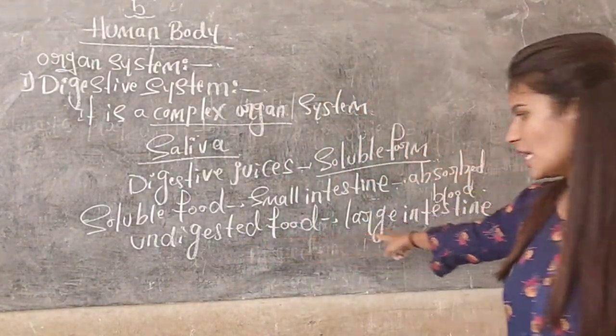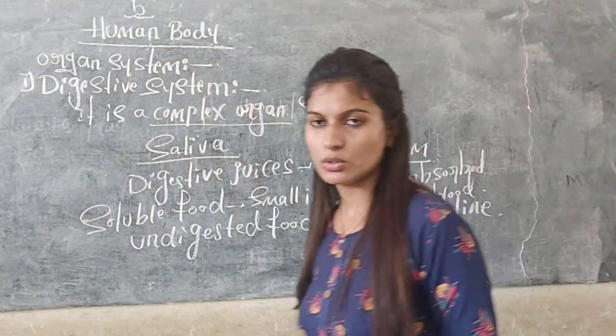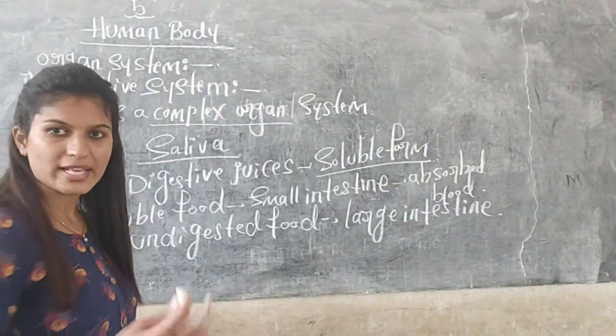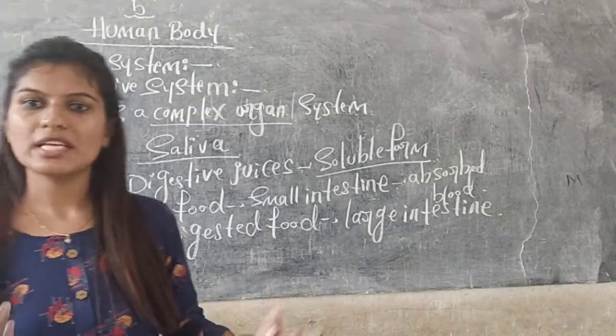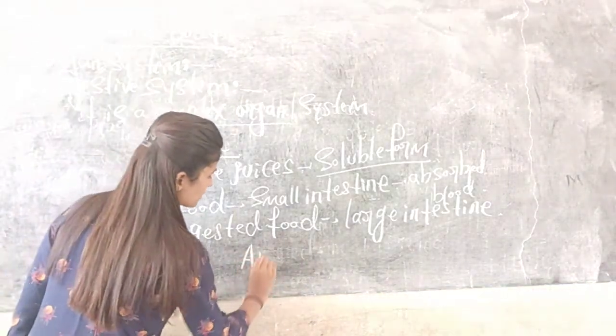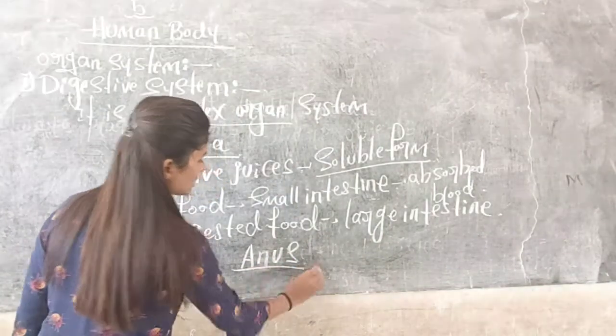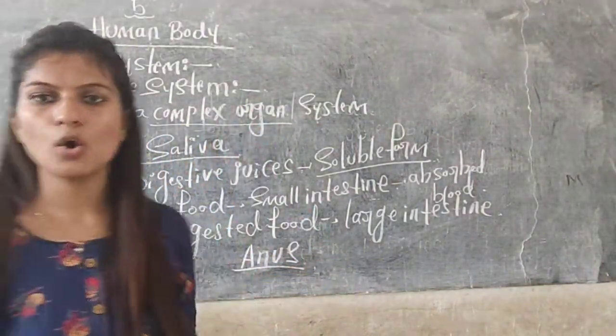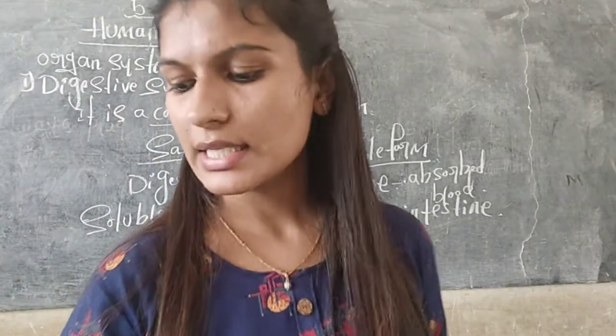So the undigested food goes to the large intestine. Some of the waste food will pass through the anus. This is the digestive system.